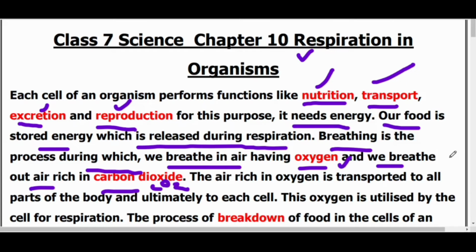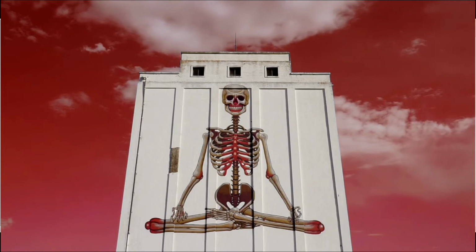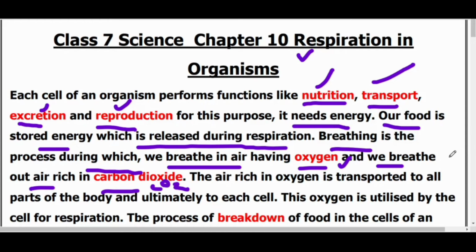That air we take out we call carbon dioxide, while we take the oxygen inside the body. This breathing process we call respiration. Now you can conclude that without respiration we cannot survive on earth. There is no life possible without respiration. So for the survival of life, respiration is very important.